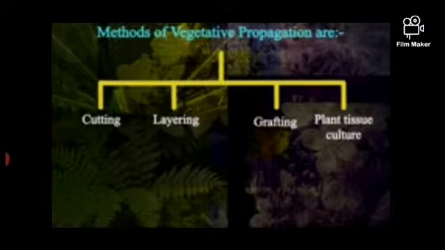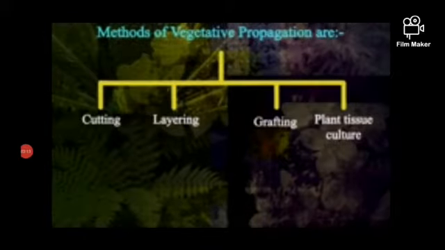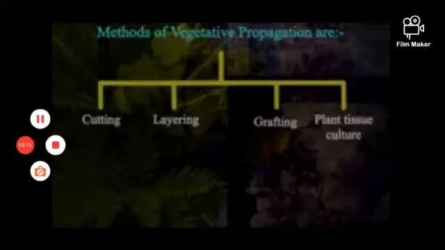Students, we have a few more advantages of vegetative propagation. They can survive unfavorable conditions. The modern technique of tissue culture can be used to grow virus-free plants. Only one parent is required, which eliminates the need for special mechanisms such as pollination. Is it clear, students? This is about vegetative propagation and its mode of asexual reproduction.